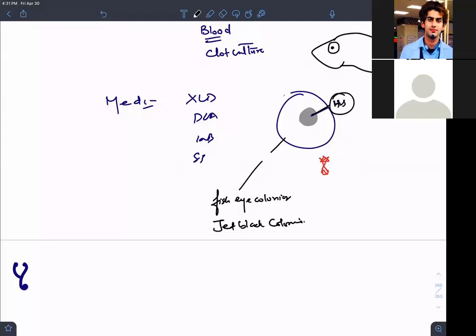Is it clear? But if the patient comes to you at greater than 1 week, what will you take? You won't take these samples. You will directly go for antibody detection. If greater than 1 week, you will go for antibody detection.